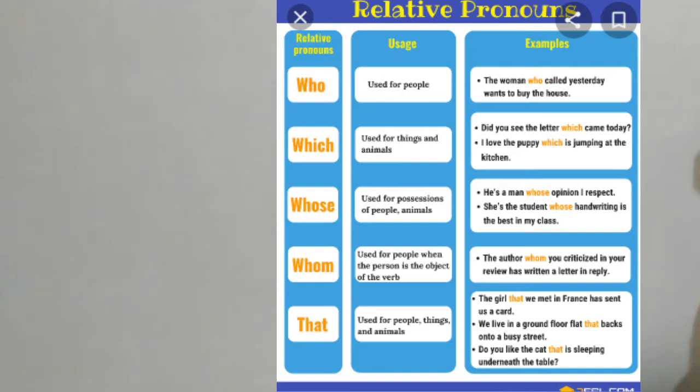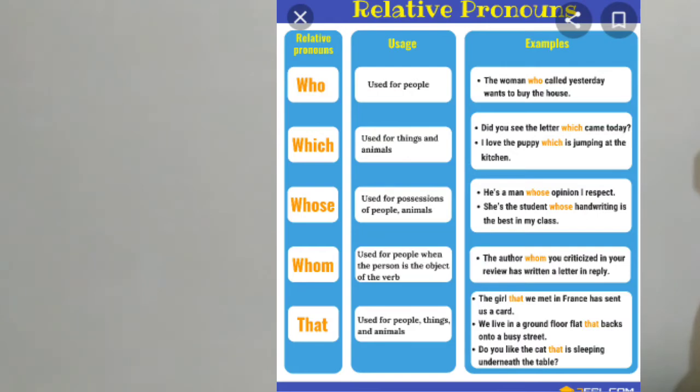And how we have to use this relative pronoun, that you already know. Anyway, once again we have to revise it. Who is used for people. For example, the woman who called yesterday wants to buy the house. Here in this sentence, which one is the relative pronoun? Who. And it follows this word, woman. Okay. So there is a relationship between the relative pronoun who and whom is it telling about? The woman, that is a noun. Clear, students? Okay. The woman who called yesterday wants to buy the house.